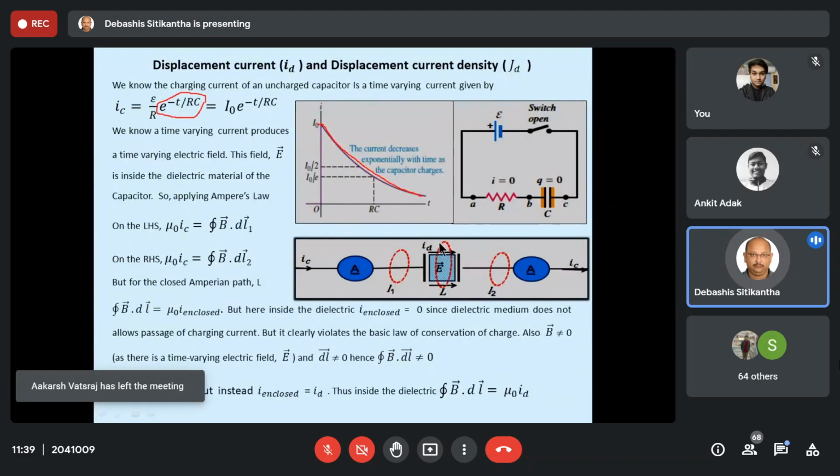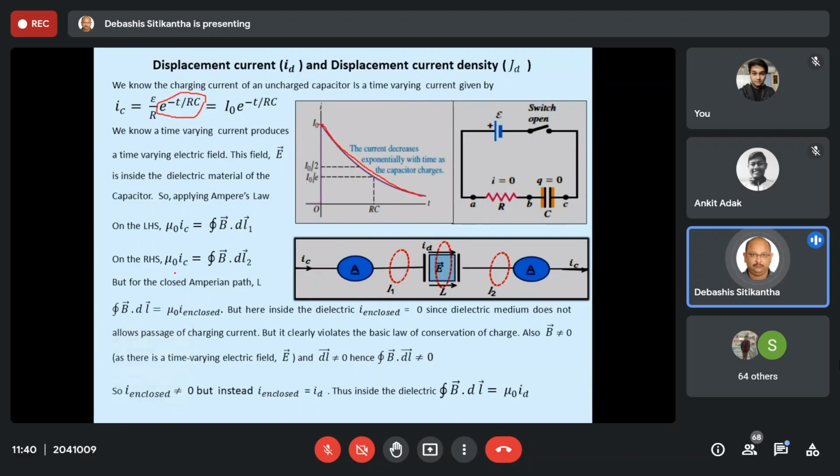Now let us consider the electric field inside this insulator. Over here, let us try to apply Ampere's law. Before applying it there, let us apply it on the left hand side. On the left hand side, I have already told you the equation: μ0 IC is equal to the closed line integral of B vector dot dl vector.